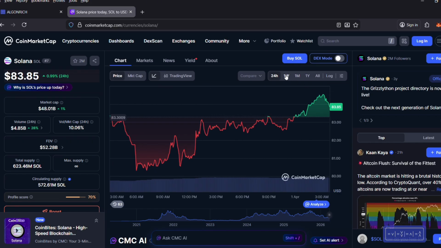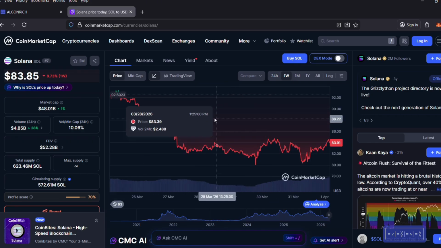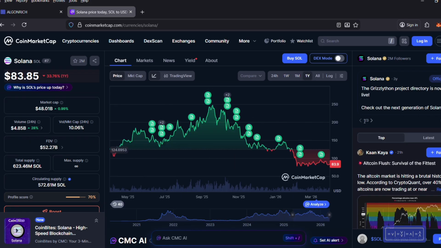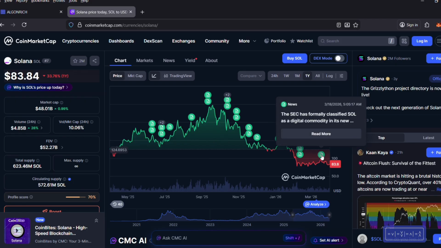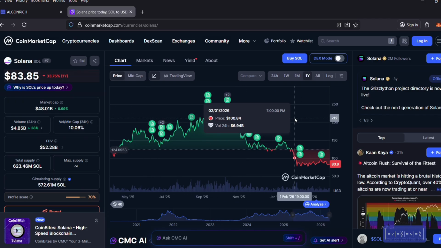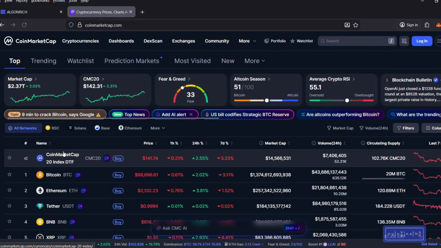Here you have the chart, and you'll be able to see the last 24 hours, the ups and downs of the price. You can see it for the week, for the month, for the year. Here you have some info, these little icons, and it gives you news information about what happened during that time, and that could give you an idea of why the price went up or why the price went down. It's like news and events regarding the token.